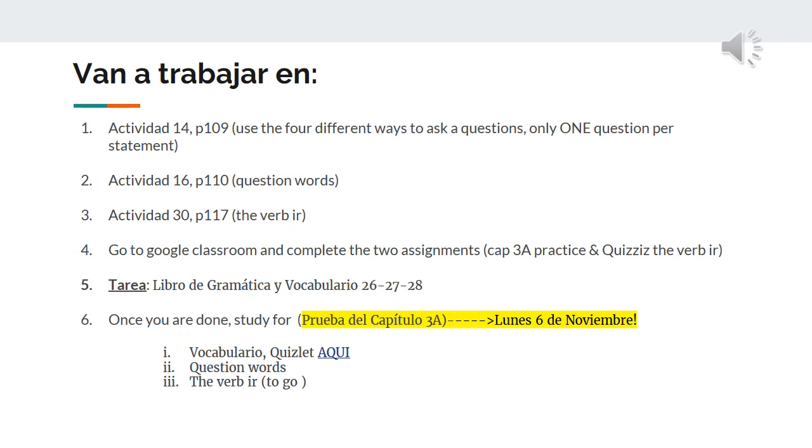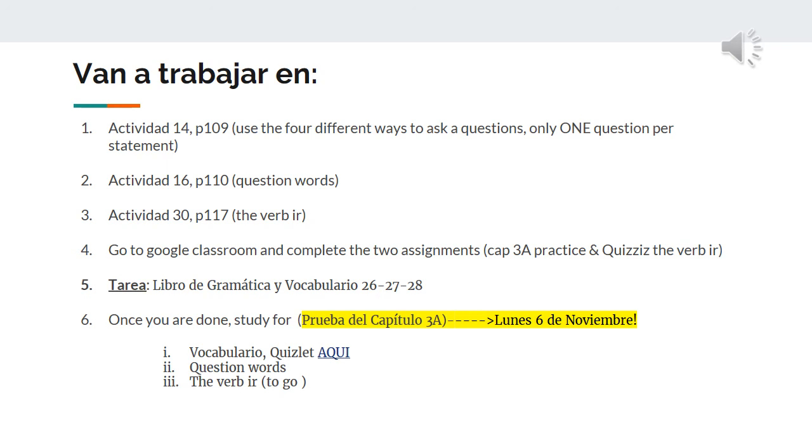And finally, you're going to go to quizzes. In quizzes, which is also in Google Classroom, you're going to find a quiz conjugating the verb ir. And that's it. You're done. You also may work on your homework, which is Libro de Gramática y Vocabulario, página 26, 27, and 28. You have the entire time to work on your own. If you have any questions, ask your teacher. She also teaches Spanish.